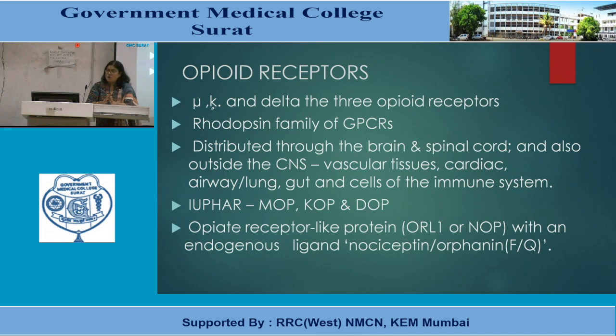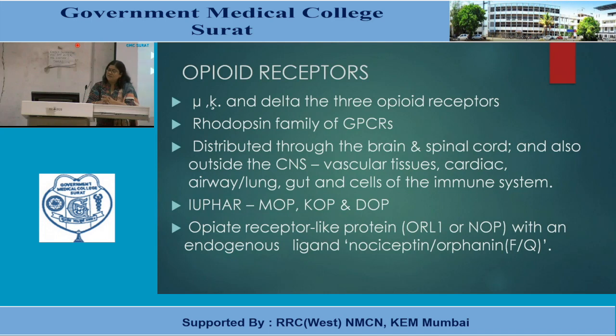They are from the rhodopsin family of G protein coupled receptors. They are distributed through the brain and spinal cord, and they are also outside the central nervous system, like in vascular tissues, cardiac tissues, airway, lungs, gut, and cells of the immune system. Nowadays, in this COVID era, you must be listening, exercise well to increase your immune response. Don't forget, this endogenous opioid system is related with immunity also.